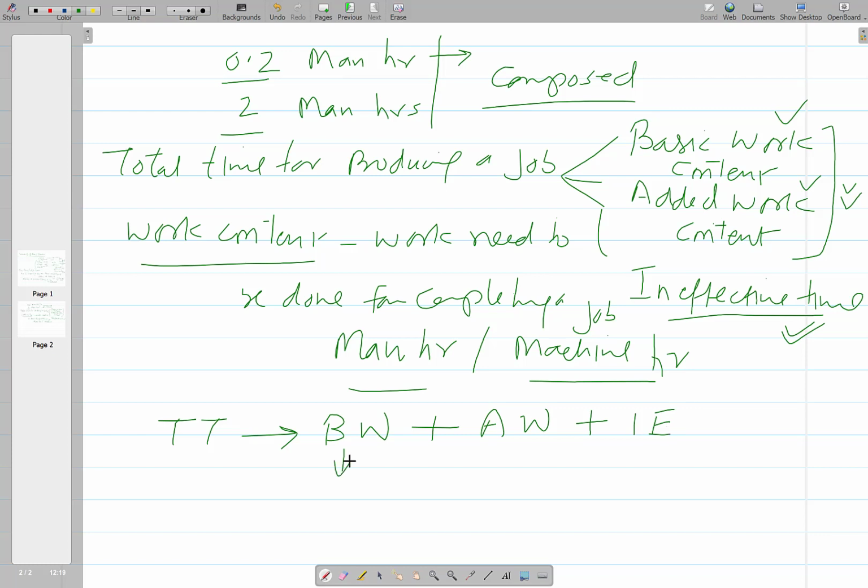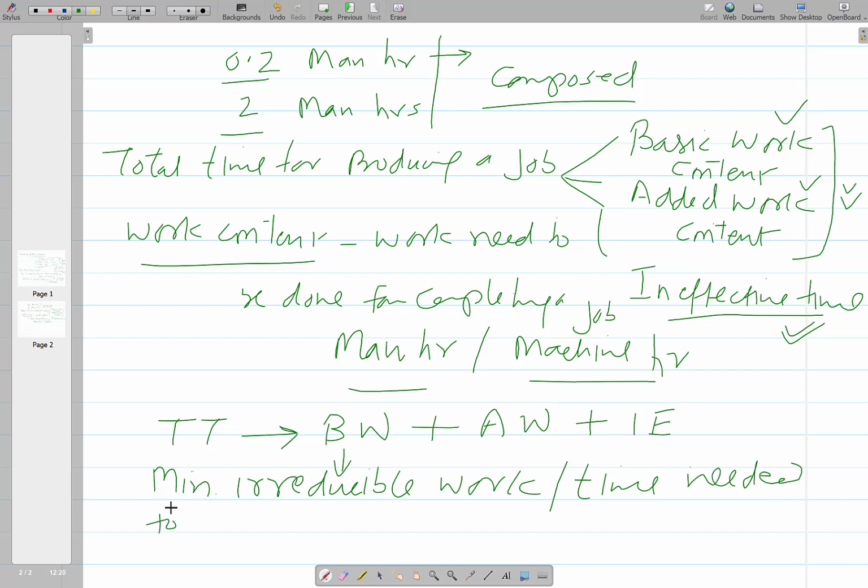Basic work is the work which is to be done in any case to complete the job under ideal conditions. So basic work is the minimum irreducible work or the time that is needed to complete the job under ideal conditions.